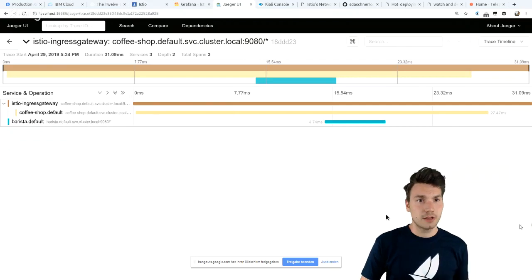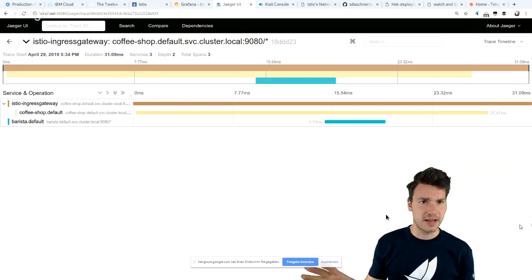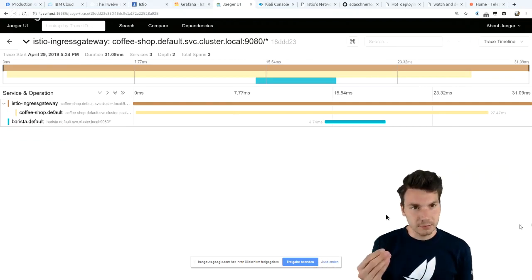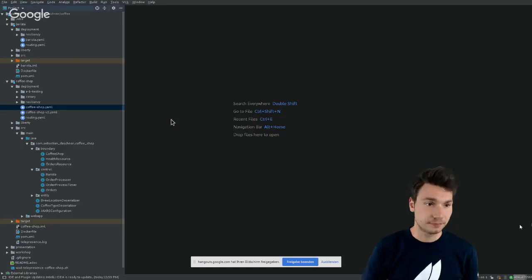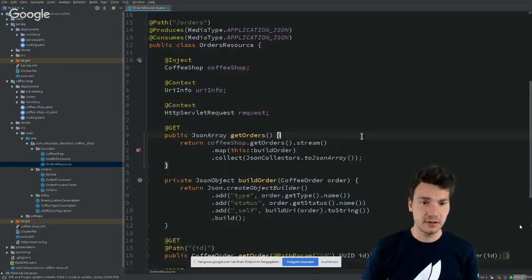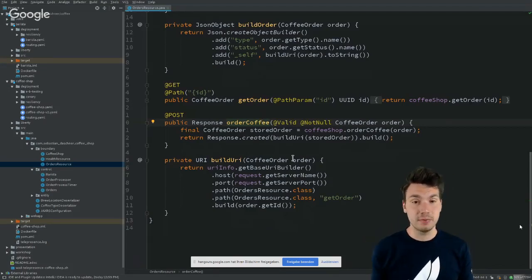Jaeger or Zipkin introduced a de facto standard, OpenZipkin or OpenTracing, where we have to pass HTTP headers. They're typically called X-B3-TraceId, SpanId, and so on and so forth. You might have seen them before. We need to pass them in our synchronous request that goes through our application, because we have our orders resource here. If we create a new coffee order, then we're going to end up at this resource, and then Istio injects these HTTP headers for us.